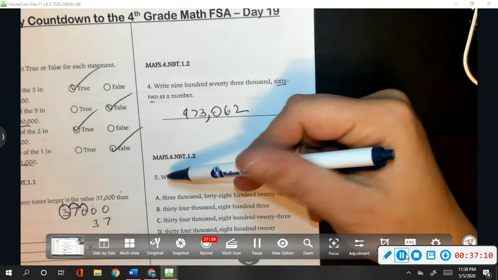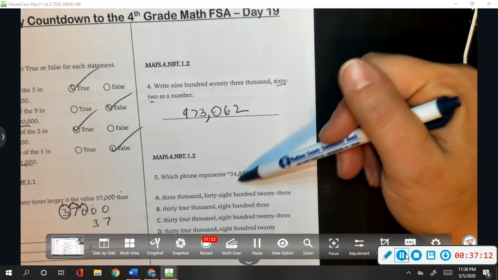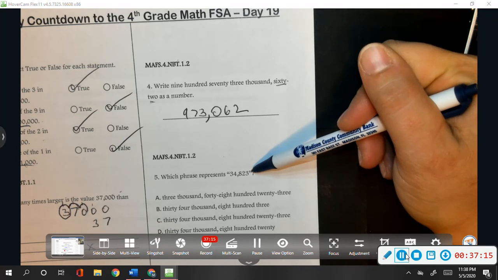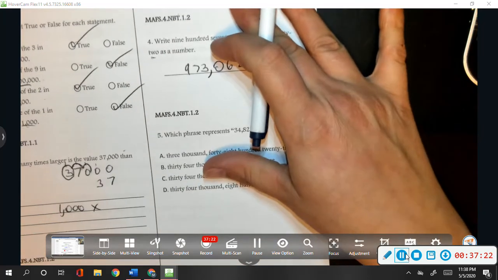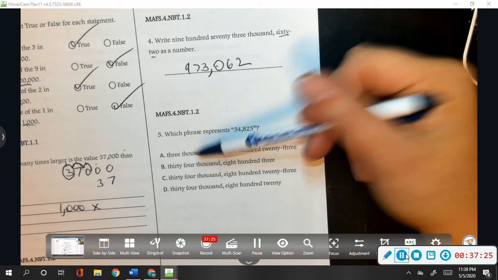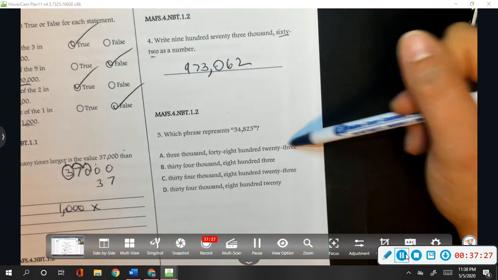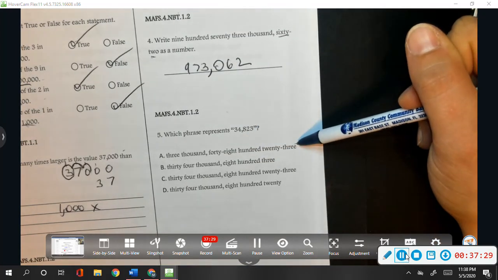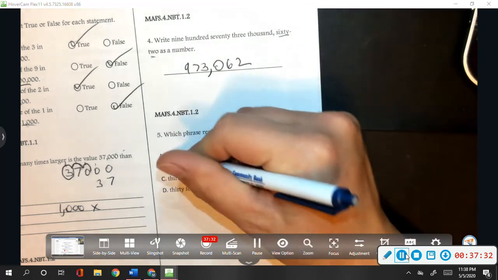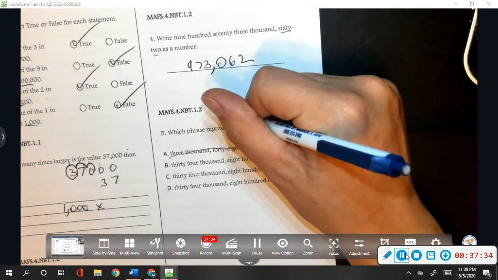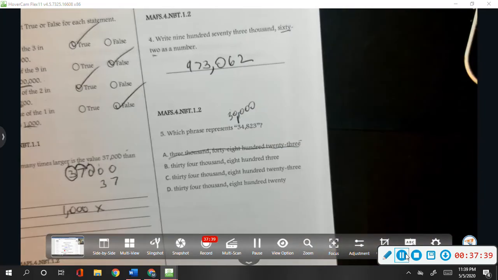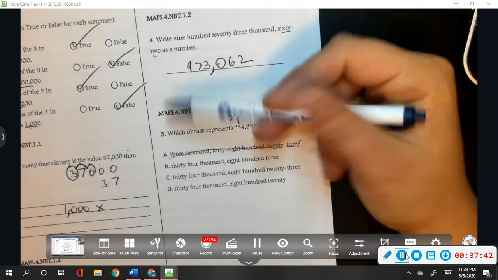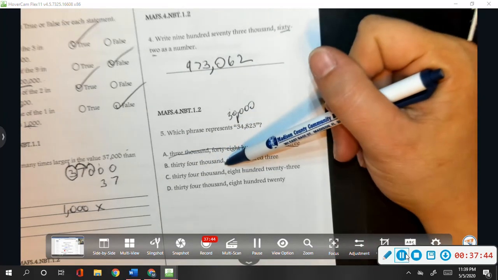Which phrase represents 34,823? So this looks like it's breaking it down into our base 10 form, so we need to make sure we're reading this very carefully. We have 3,483. Does that sound like a real number? No. For one, it's not going to be 3,000. That 3 is worth 30,000. So the first thing I should hear is 30. Here's 34,000. Ooh, we're getting there.